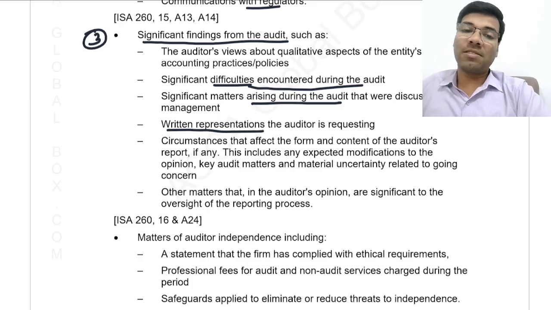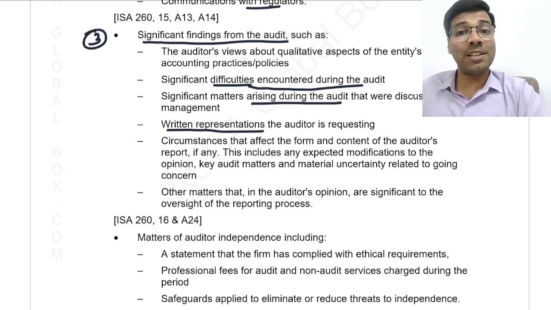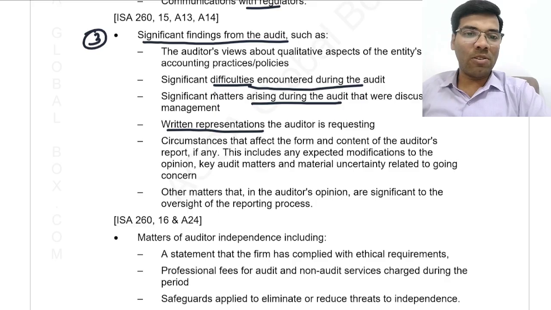Written representations. As per the other auditing standards, written representations have to be taken, right? Like as per ISA 210, a written representation shall be taken from the management acknowledging their responsibility about financial statements. Written representation about going concern, written representation about estimates, written representation about related party transactions. So that also can be a part of your significant findings.